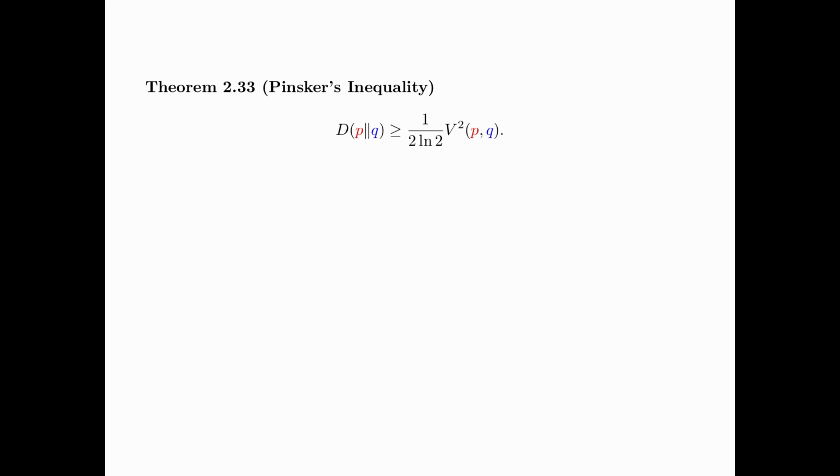The next inequality is called Pinsker's inequality that relates the divergence between two probability distributions P and Q and the variational distance V(P,Q) between the two probability distributions. This inequality says that D(P||Q) is bigger than or equal to 1 divided by 2 log 2 times V(P,Q) squared. That is, the divergence between P and Q is lower bounded by 1 over 2 log 2 times the square of the variational distance between P and Q.